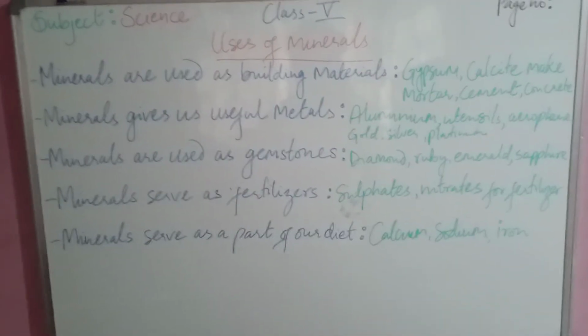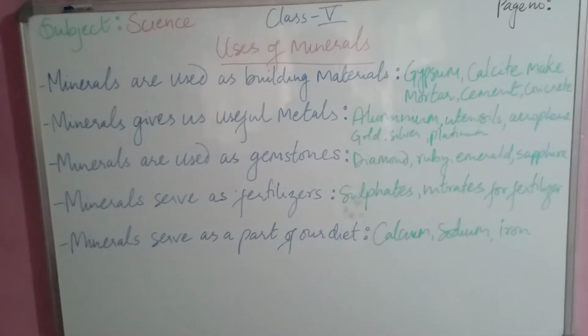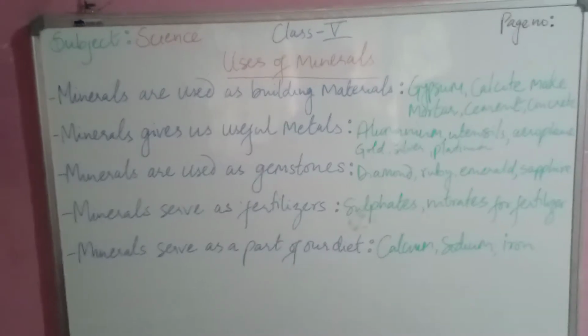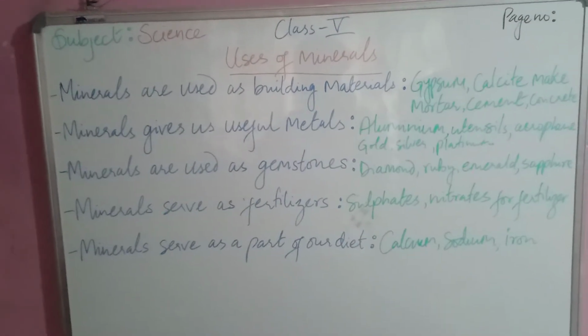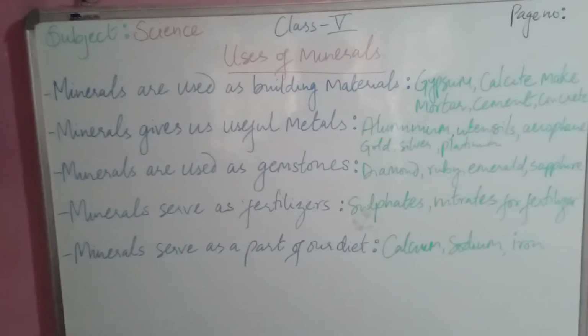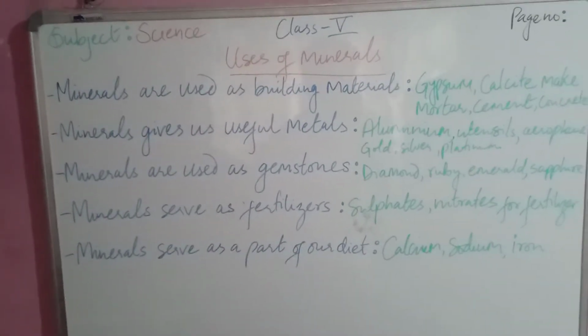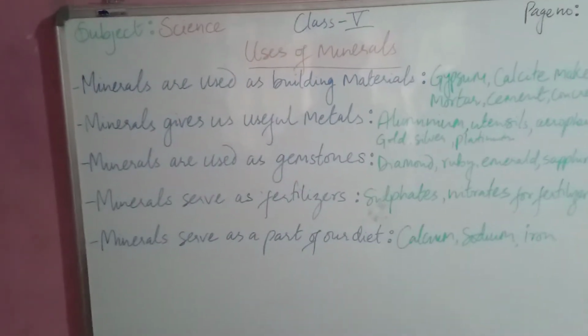That we also know, right? There are two pictures given, okay? The unpolished gemstone and then polished gemstone. So this is how you make use of minerals in gemstones.